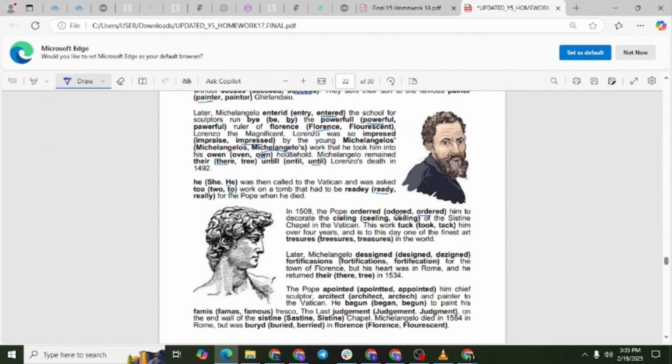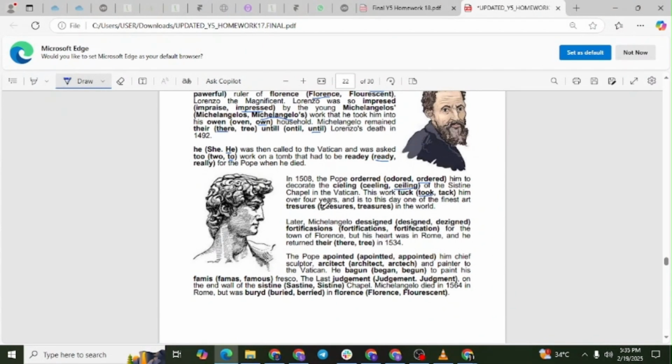Ceiling, not ceiling or ceiling. Correct spelling for a roof's interior. Took, not tuck or tack. Correct past tense of take. Treasures, not treasures or treasures. Correct spelling for valuable items. Designed, not designed or designed. Correct past tense of design.